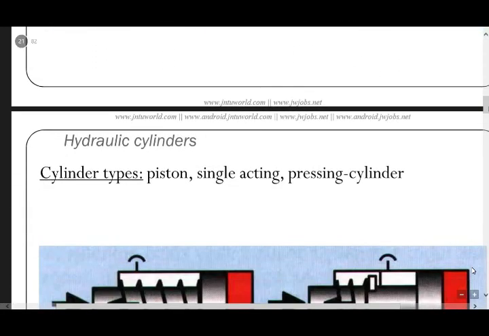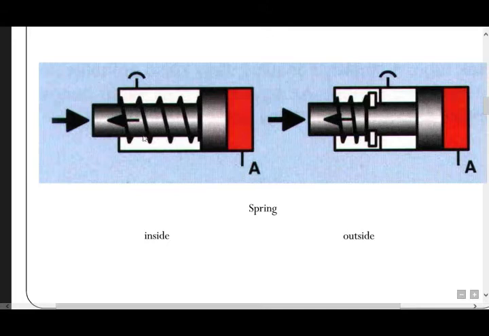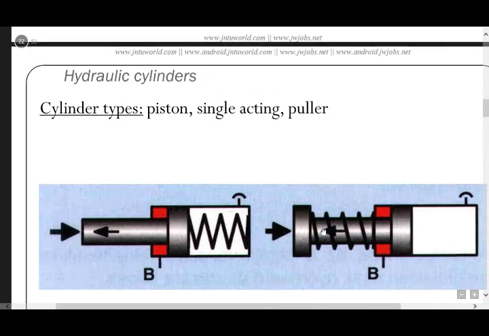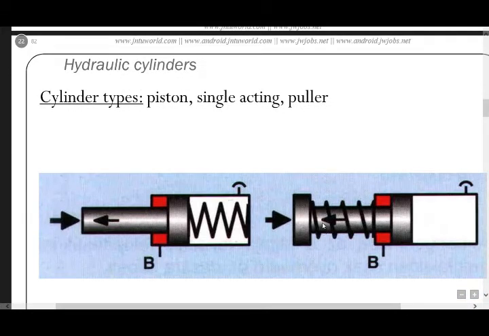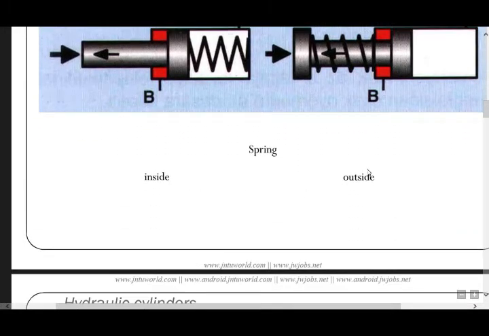And next, cylinder types: piston, single acting, pressing cylinders. In this there are inside cylinders and outside cylinders. In the inside cylinder, this is a spring, and here also these directions are there, upward direction. Cylinder types: piston is single acting or double acting. Here also this is a spring. When we apply the force in these directions, here also the same, inside and outside. Two figures are there.